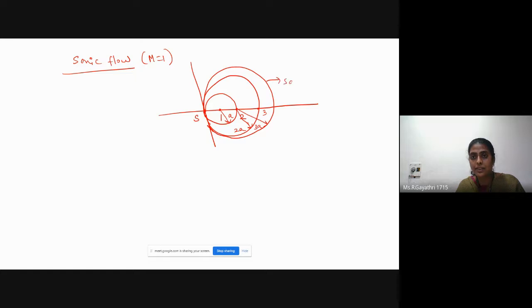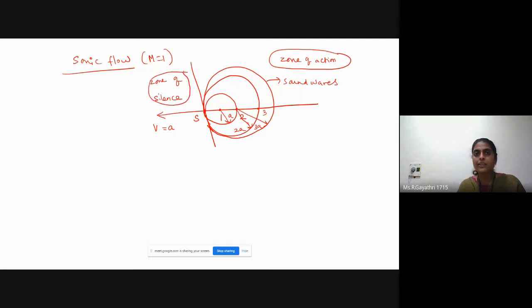These are the sound waves. The object is moving in this direction with a velocity V that is equal to the speed of sound. Here we can see two zones: zone of silence, zone of action. These two zones are very important. Zone of silence, zone of action.